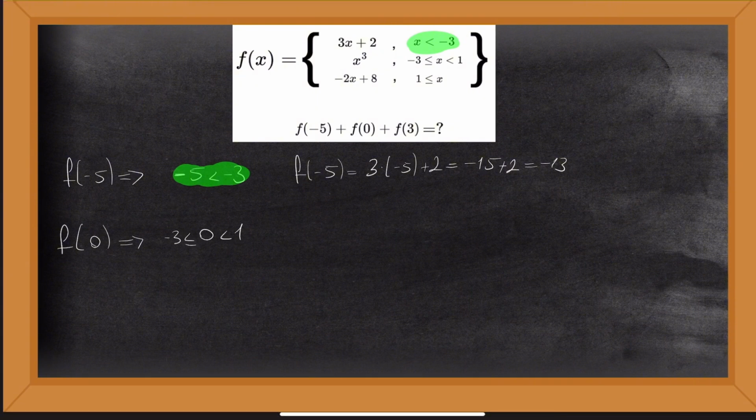Since 0 is between -3 and 1, we'll use the middle rule, which is x cubed. 0 cubed is simply 0. This step was pretty straightforward.